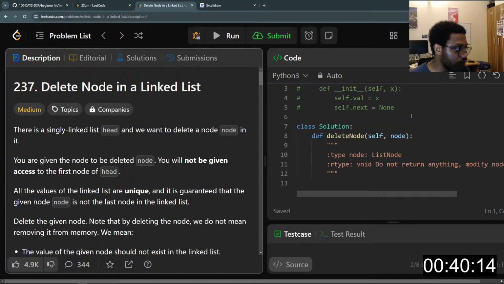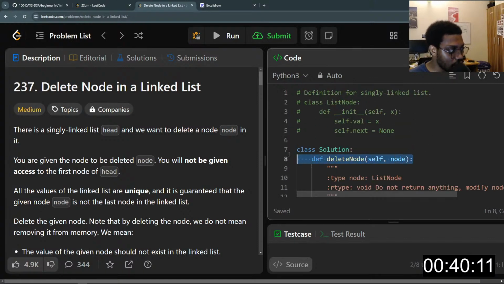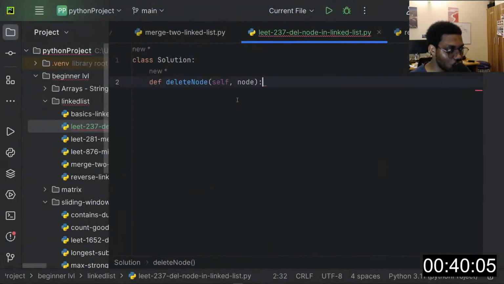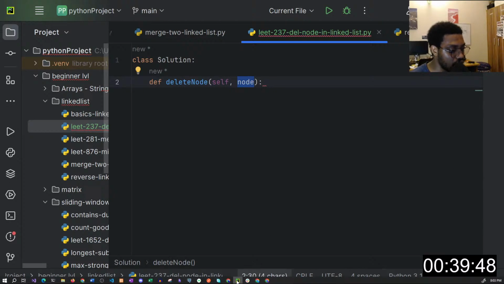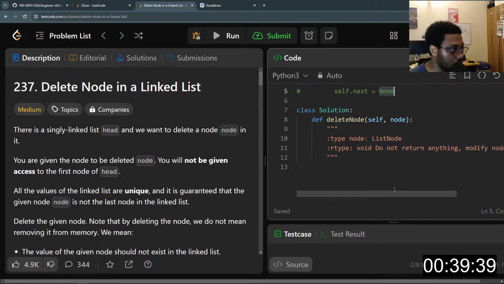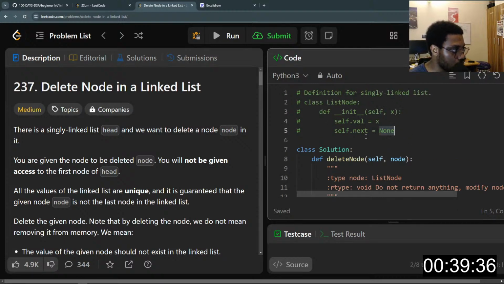Again, we'll say here we'll need a node. So I'll just copy this. And here's what I need to do. Our node is simply going to be an instance of a node, and we know the node has a value and a next. Let me just shift this to this side. You can see this here has a value and a next property.